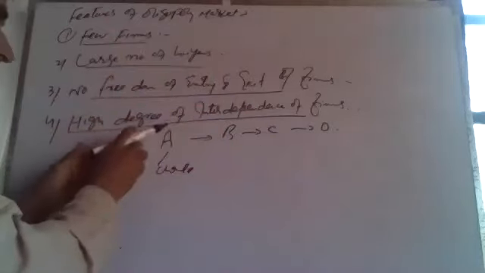So they are interdependent upon each other.